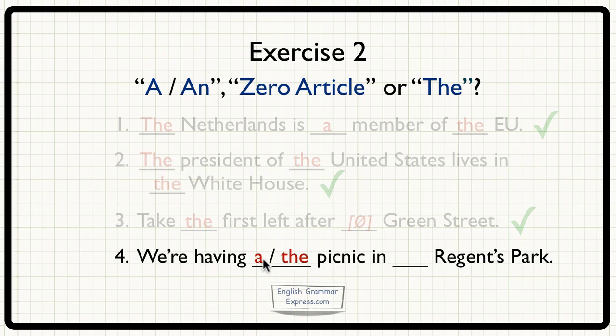I could be talking about a picnic for the first time, in which case it would be a, or I could be talking about a picnic which my friend knows about, in which case we would use the. So, we're having a or we're having the picnic in something Regent's Park. Now we've seen that parks in English require a special use of zero article. So the whole sentence is we're having a or the picnic in Regent's Park, no article.